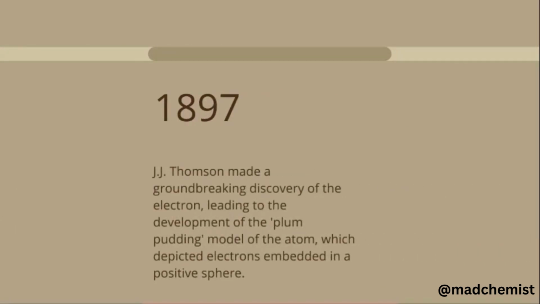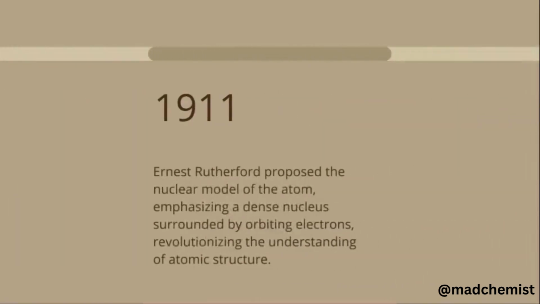In 1897, J.J. Thomson made the groundbreaking discovery of the electron, which led to a model named the plum pudding model, which depicts electrons embedded in a positive sphere. That positive sphere is basically the nucleus.